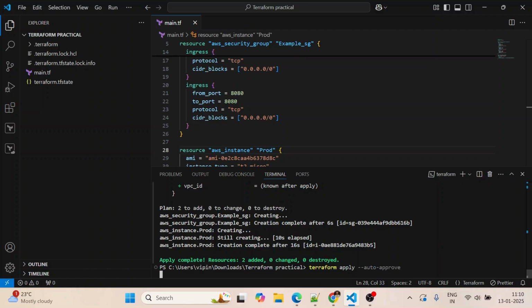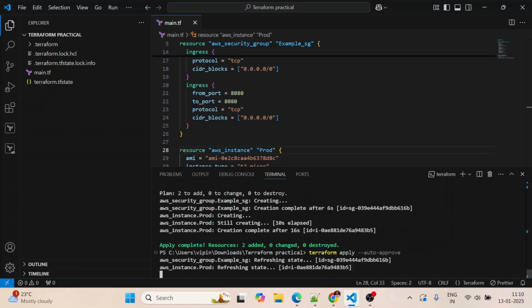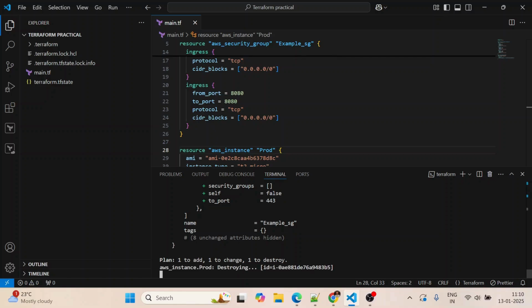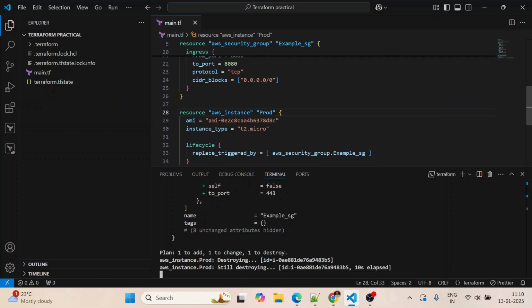What will happen here is it will first destroy the EC2 instance, and after that it will recreate the EC2 instance. As you can see, aws_instance.prod is destroying because of the lifecycle meta argument replace_triggered_by.